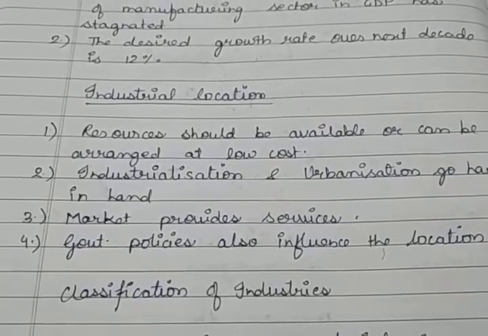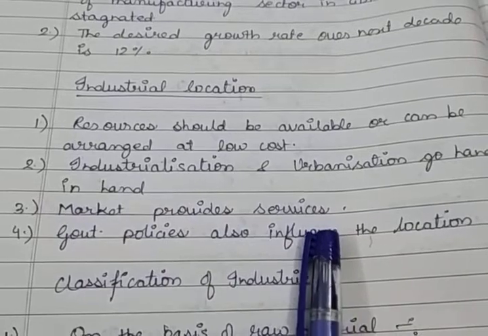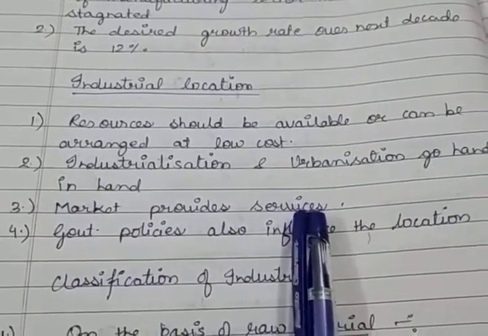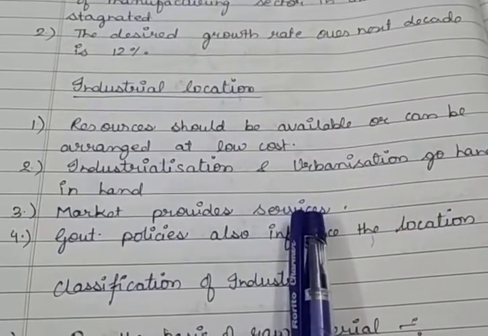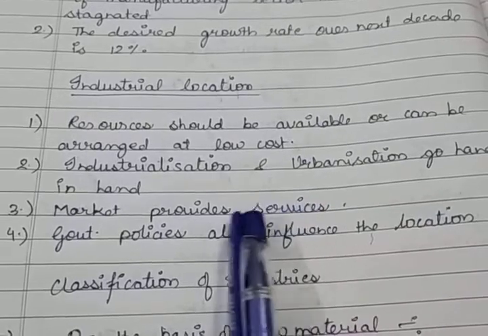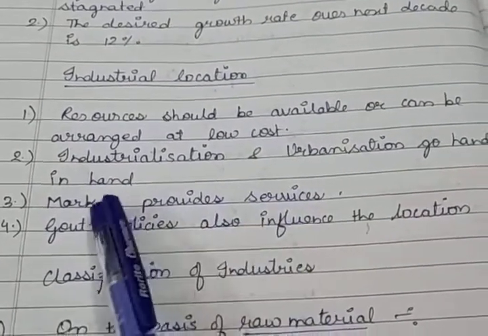urbanization go hand in hand, because the market always provides services, just like banking facilities, insurance, transportation, labor, counselors, consultants, and financial analysts. All these things are given to the industries with the help of the market.